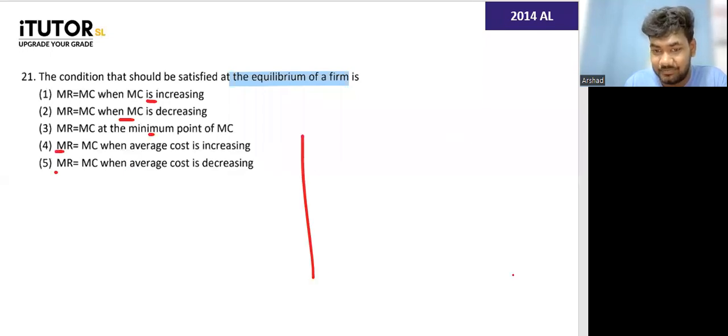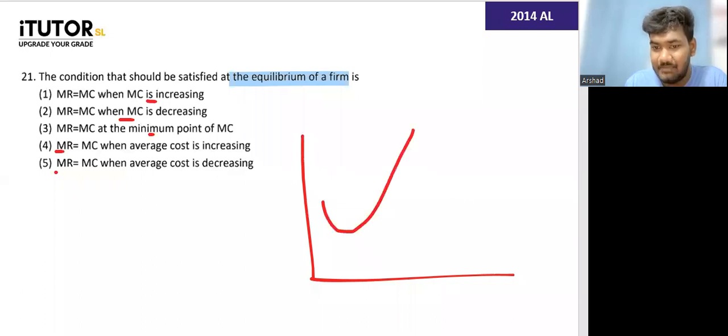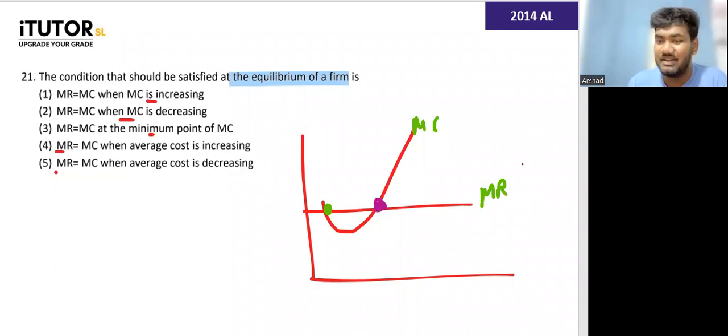What do you think, guys? This is your marginal cost, goes up and goes down like this, this is MR. Which one is your profit maximizing point? You have two MR equals MCs here. This is MC, this is MR. There is MR equals MC here, there is MR equals MC in this purple point also. Which is the equilibrium, green or the purple?